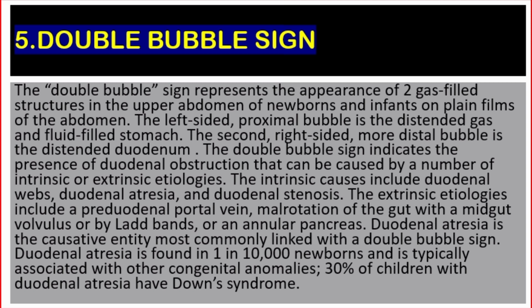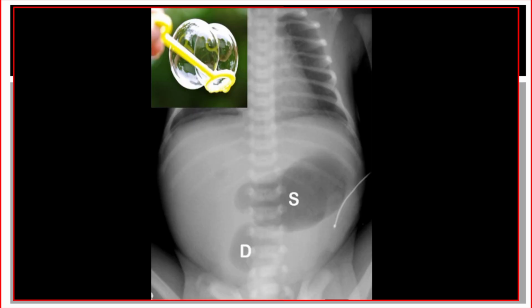Number 5. Double bubble sign. The double bubble sign represents the appearance of two gas-filled structures in the upper abdomen of newborns and infants on plain films of the abdomen. The left-sided proximal bubble is the distended gas and fluid-filled stomach. The second, right-sided, more distal bubble is the distended duodenum.